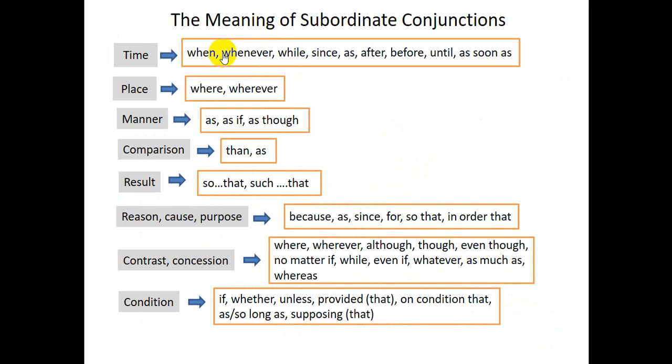Well, so these are subordinate conjunctions that are commonly used to create adverb clauses, and they show time, place, manner, comparison, result, reason, cause, purpose, contrast, concessions, and also condition. And remember some patterns: when the subclause comes before the main clause, we have to put a comma between them. But when the sentence starts with the main clause and then the subclause, there is no comma between them.